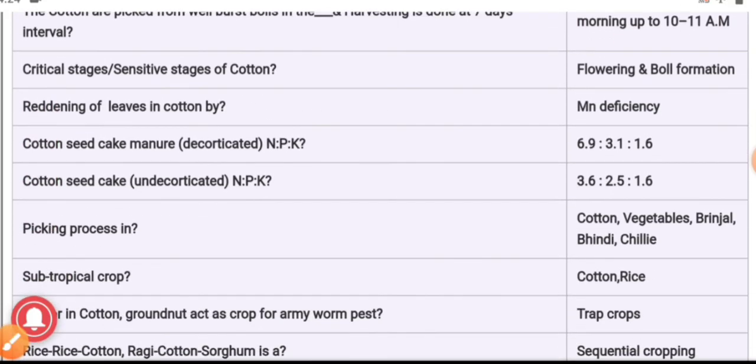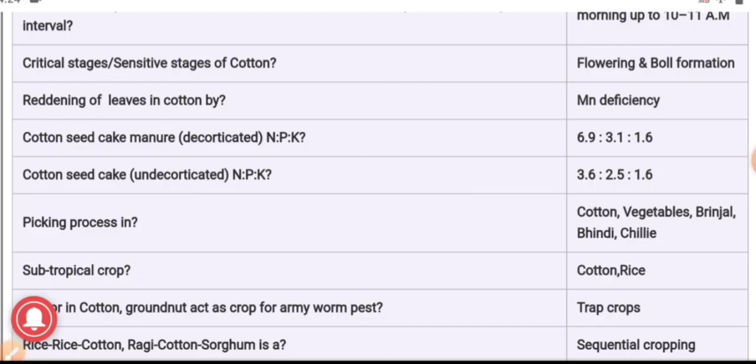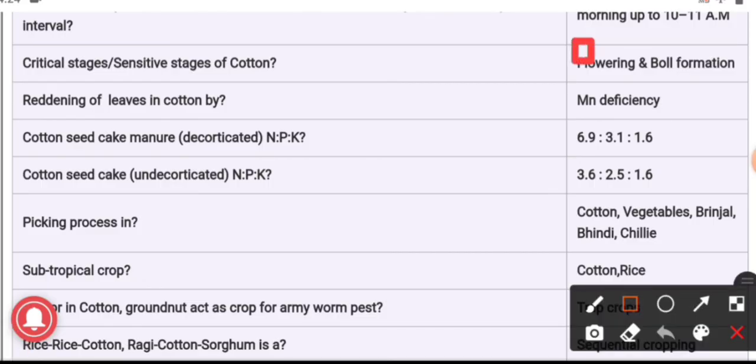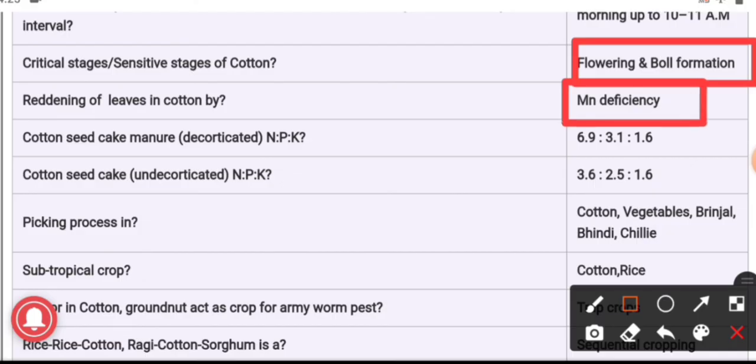The critical or sensitive stages of cotton are flowering and the boll formation stages. Reddening of leaves in cotton occurs due to manganese deficiency. And the cotton seed cake manure NPK is 6.9 : 3.1 : 1.6. And the undecorticated cotton seed cake is 3.6 : 2.5 : 1.6.